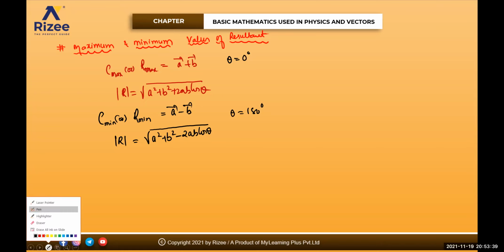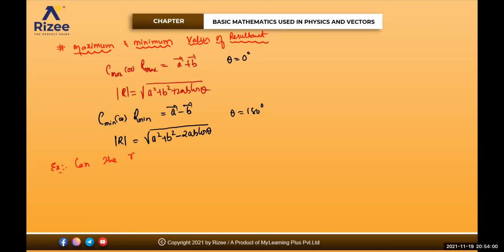Let me give an example. How do you do the problems on this one? Let's say I have given you two vectors. So what will be the resultant of these two vectors, beta? The resultant of any two vectors will lie between what values? That means maximum value and minimum value, you need to work out. Okay, I'll give the question.